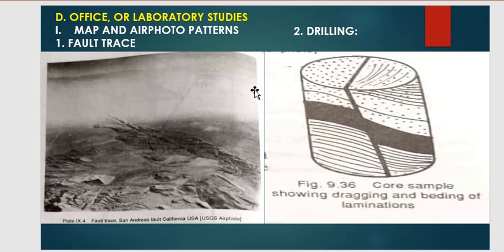In maps or air photo patterns, we distinguish the fault structure by fault trace, or by steep scarps, or by offset of rock beds or truncation of the outcrops, or by offset of stream course, or